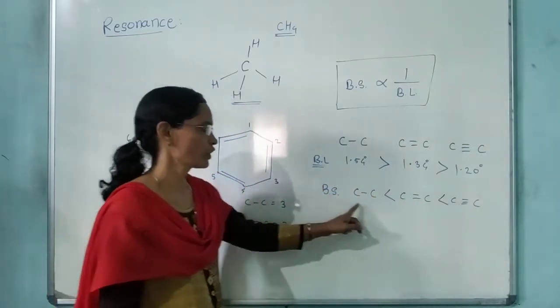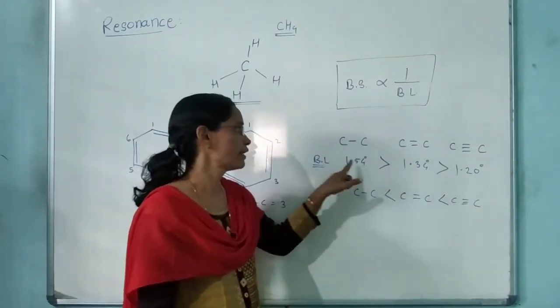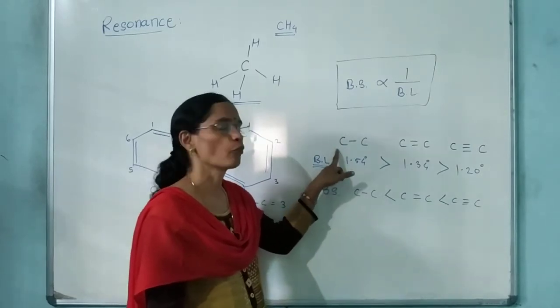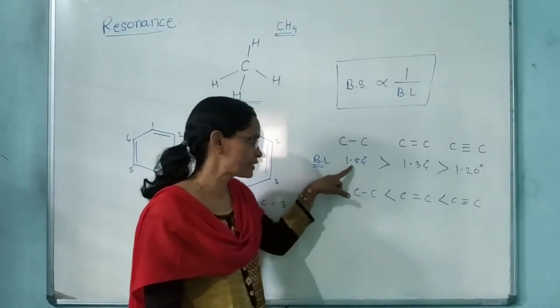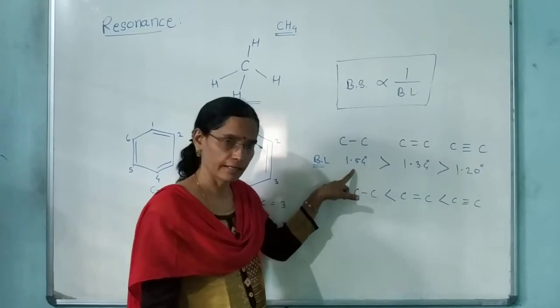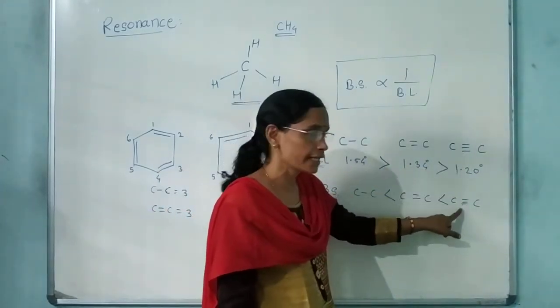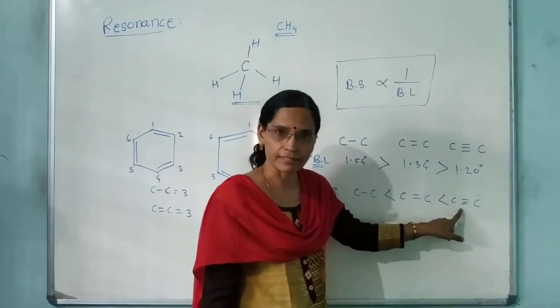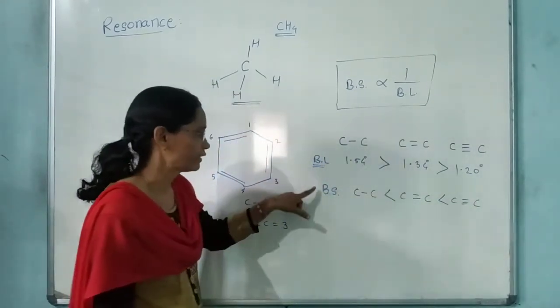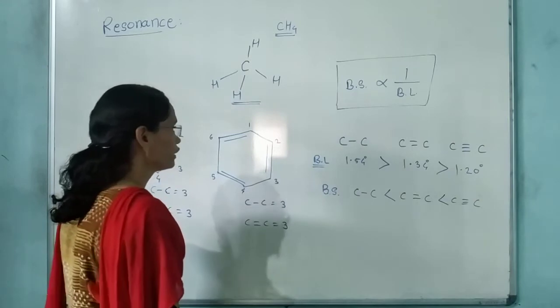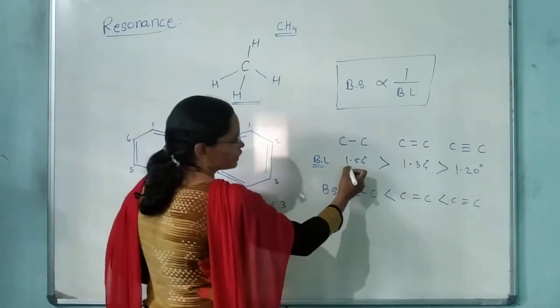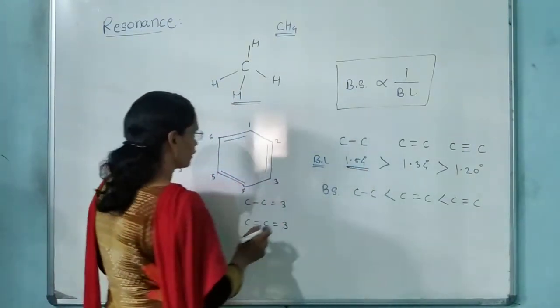So this is the order for the bond strength and this is the order for the bond length. Bond length increases, bond strength decreases. Bond length decreases, bond strength increases. Like this. This is about the bond length and bond strength order. Now we'll compare these bond length values here.